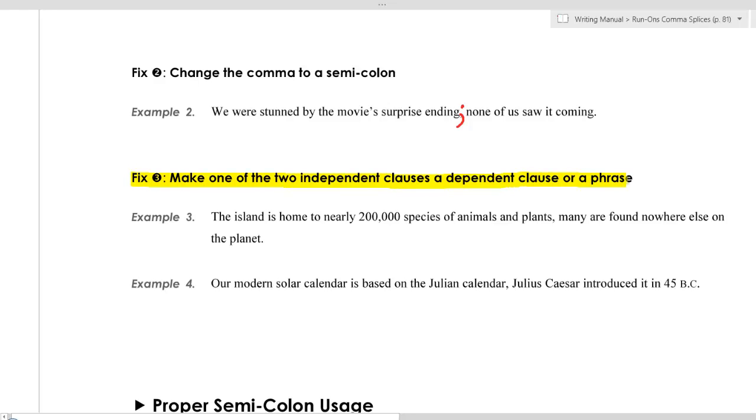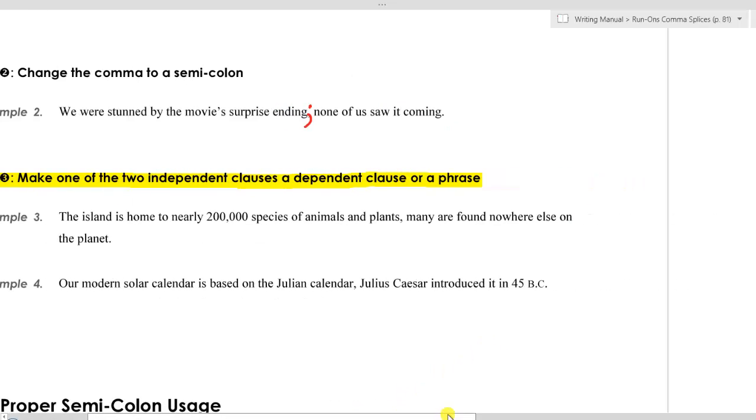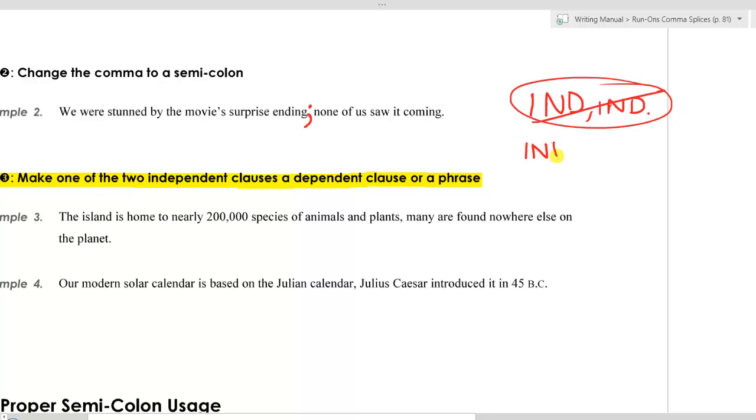You cannot separate two independent clauses with only a comma. You cannot do independent, comma, independent. However, it is perfectly acceptable to do this, to do this, to do this, or to do this.